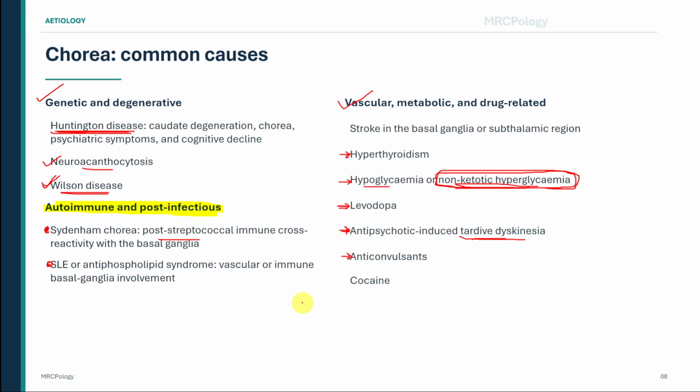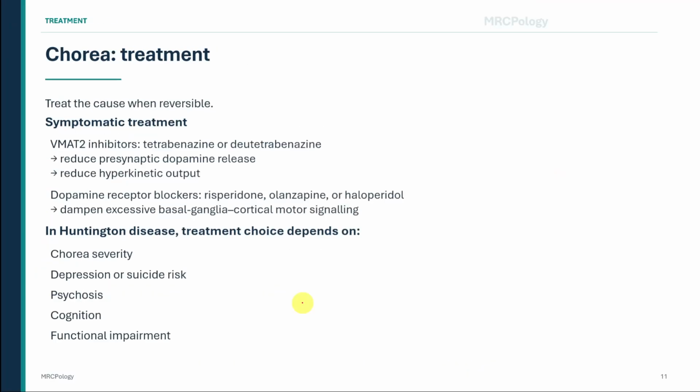Finally, let us discuss treatment. The first principle is to treat the underlying cause whenever it is reversible. Correct hypoglycemia urgently. Improve glucose control in non-ketotic hyperglycemia. Treat thyrotoxicosis. Review and discontinue an offending drug when safe and appropriate. Manage stroke according to the vascular diagnosis. Treat autoimmune or infective disease with specialist guidance. Identify Wilson disease early because disease-specific treatment can significantly alter the outcome.